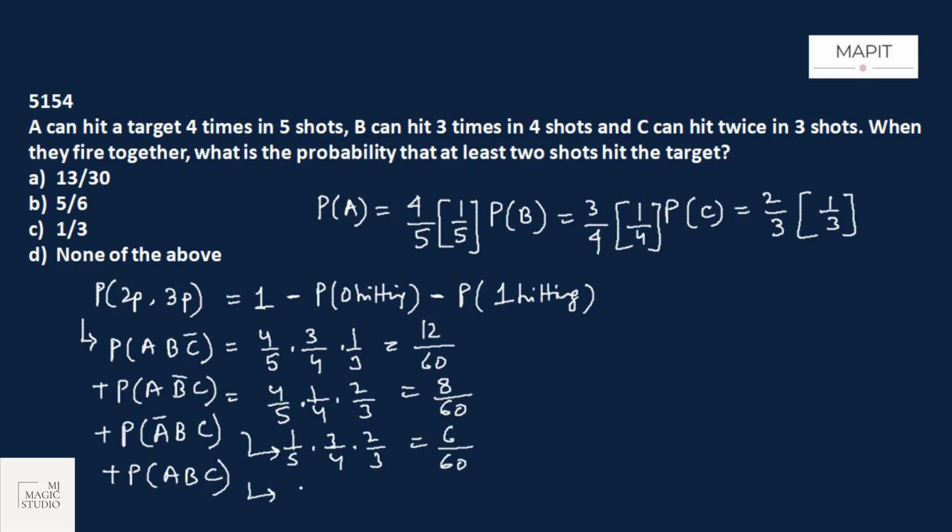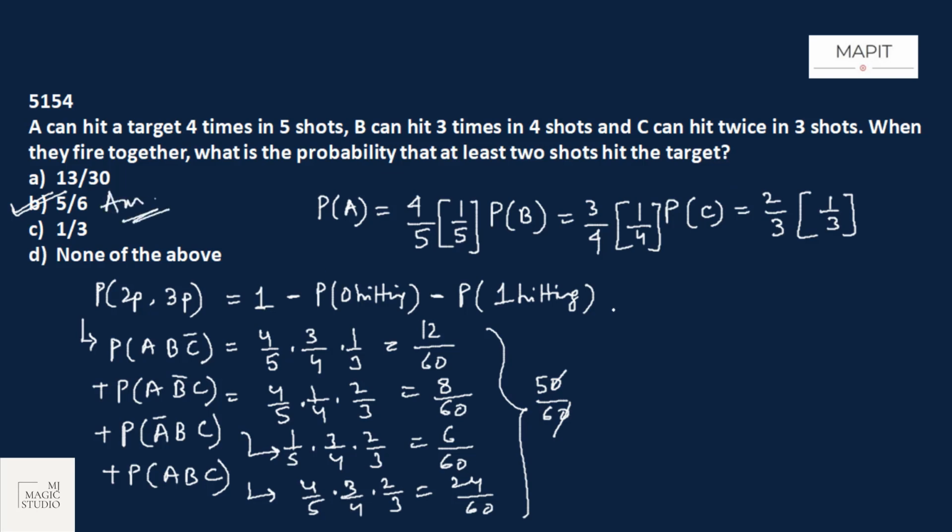And all 3 hitting the target would be 4 by 5 into 3 by 4 into 2 by 3, that is 24 by 60. So this would be 30, 40, 50, 50 by 60. So the probability that at least 2 shots hit the target is 5 by 6, and that is in option B.